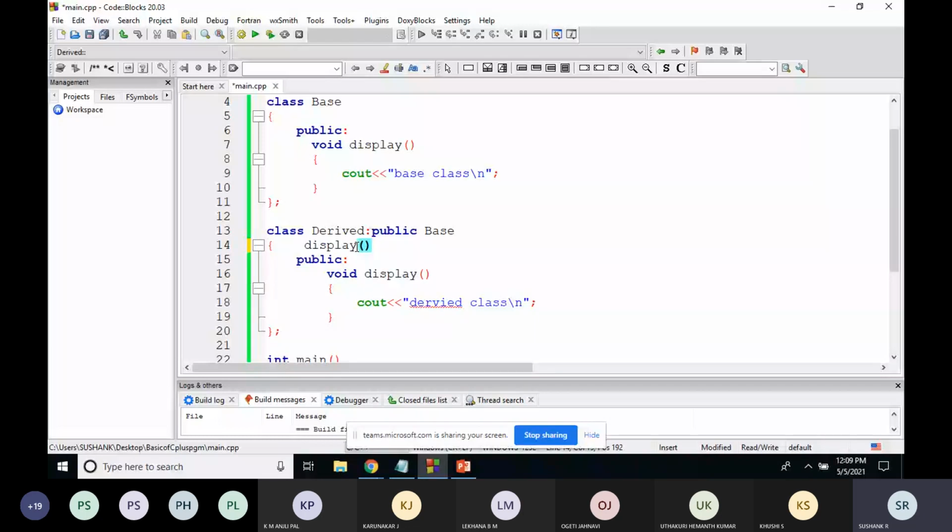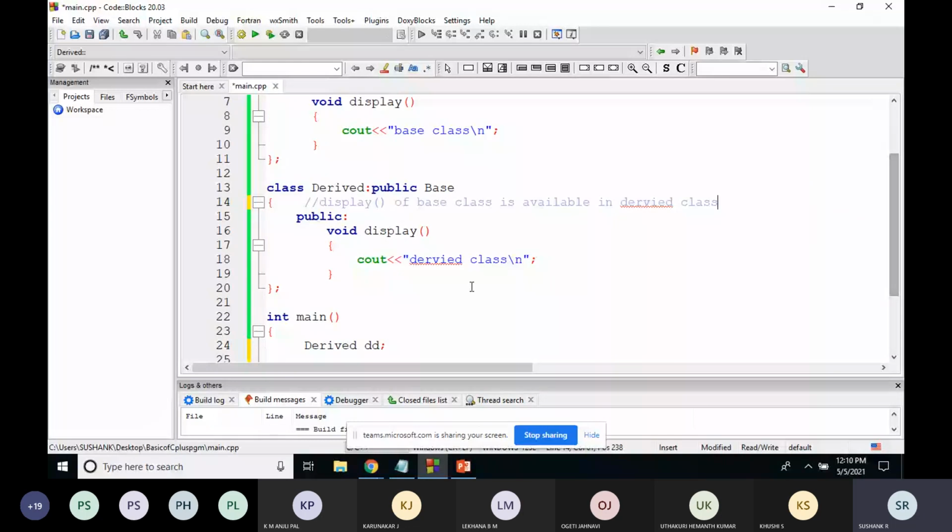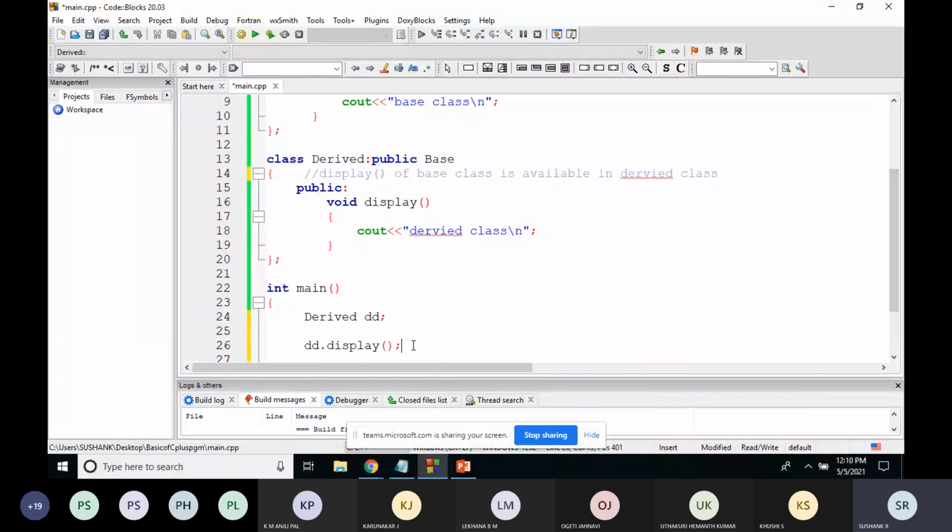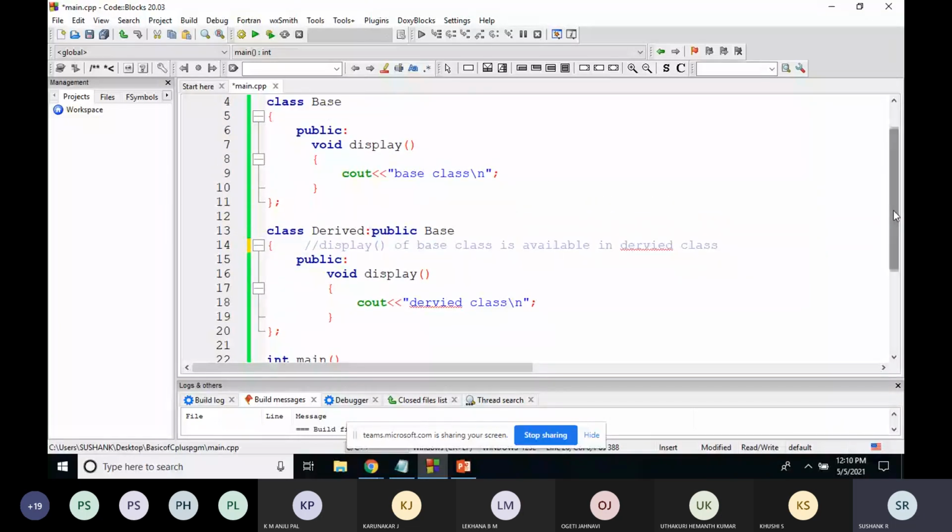Now if I execute dd.display, will the display method of derived class be printed, or will the display method of base class be executed? Which one will be executed?